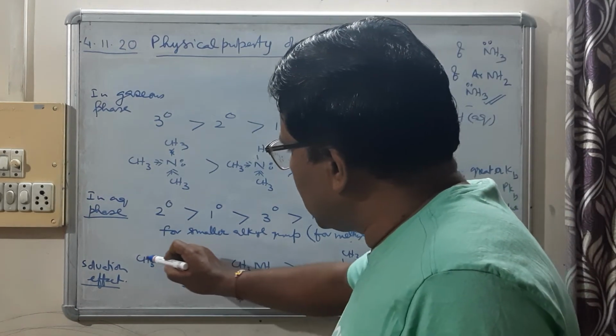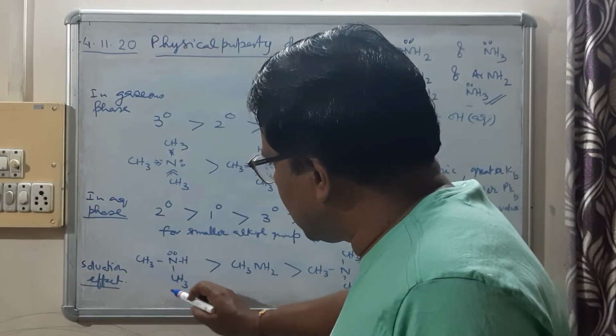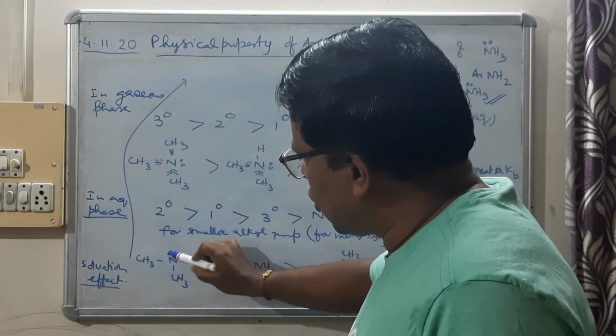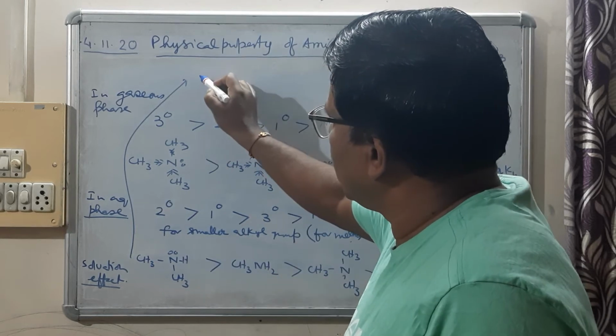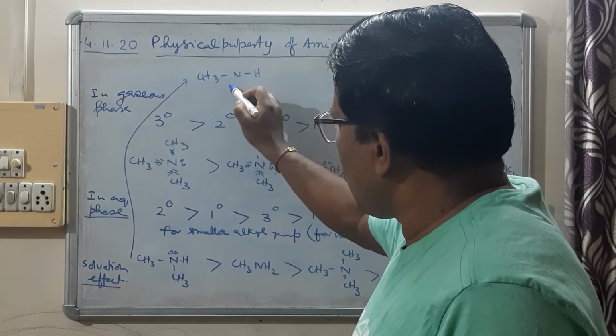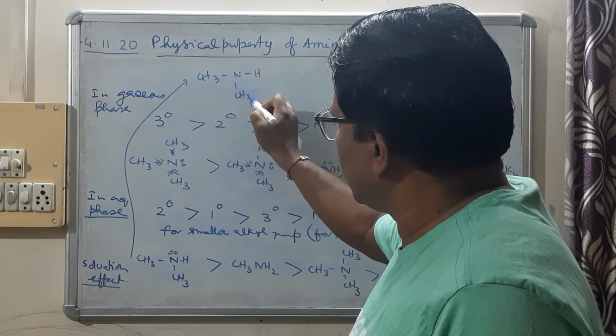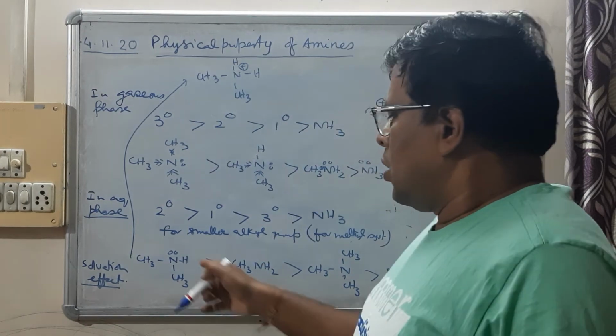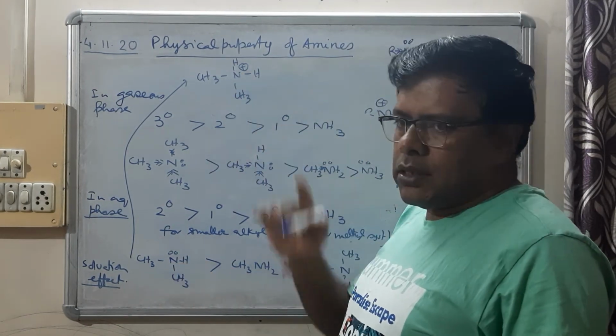Now, if this is the base, the conjugate acid of this will be (CH3)2NH2+. So this is the base, this is the conjugate acid.